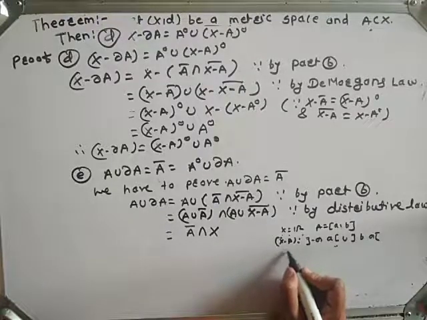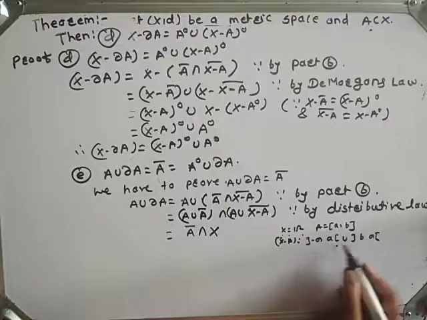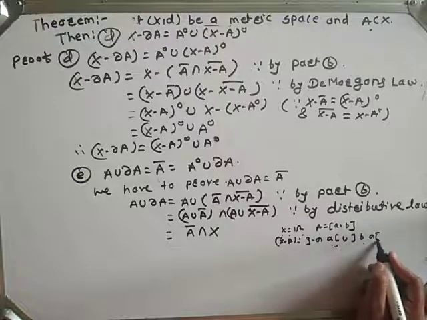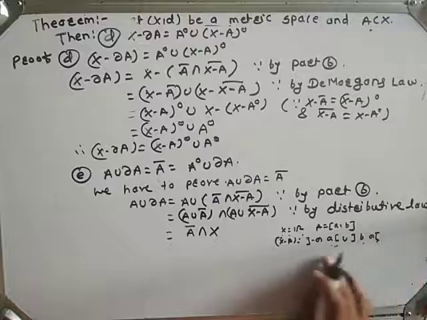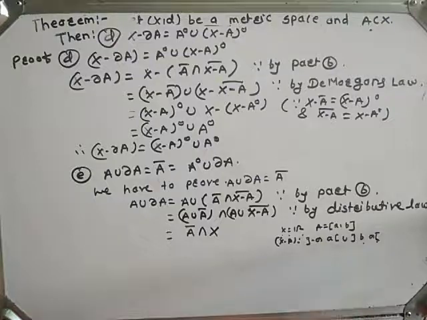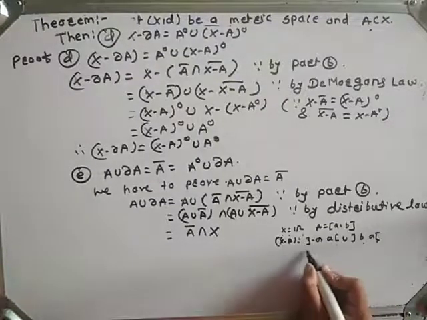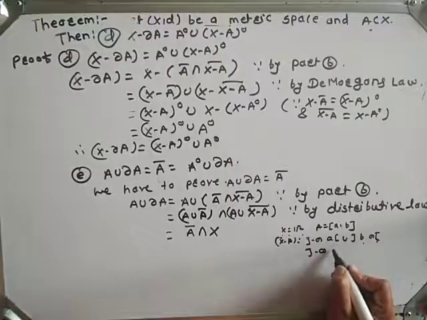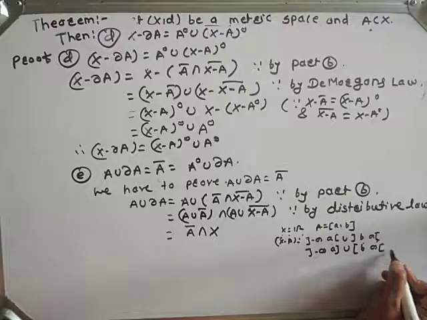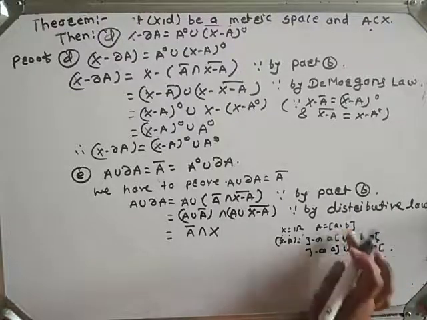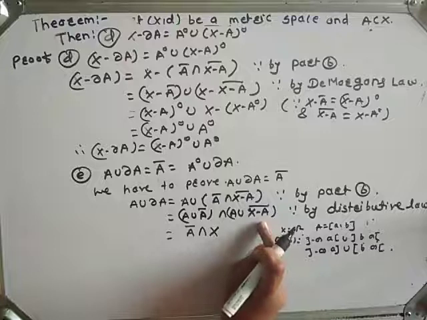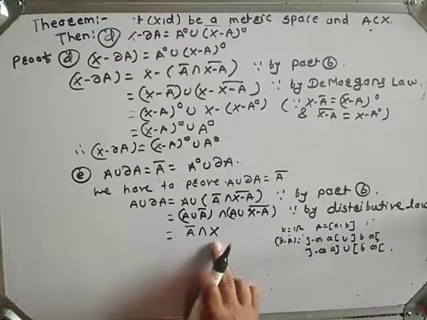X minus A means complement of this closed interval, which is open interval minus infinity to a union open interval b to infinity, and closure of this set is open interval minus infinity to a union closed b to infinity, and if you take union of these two sets we get whole R. Therefore A union X minus A closure is equal to X.